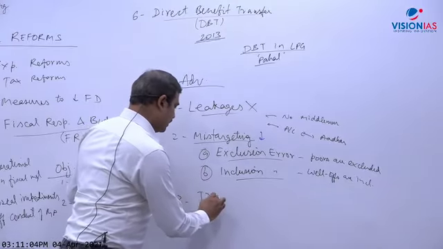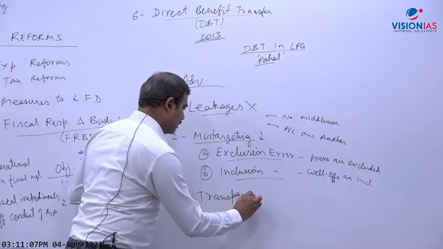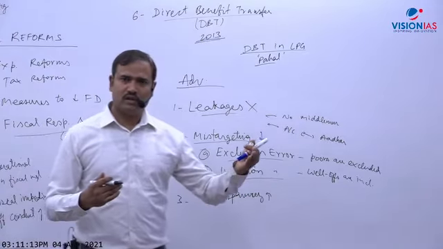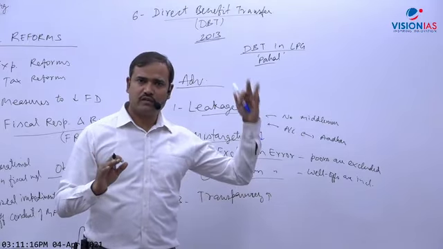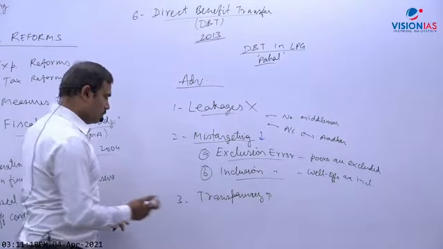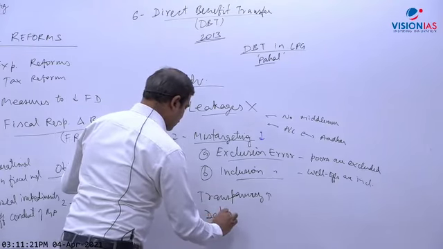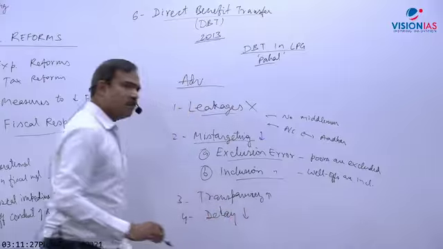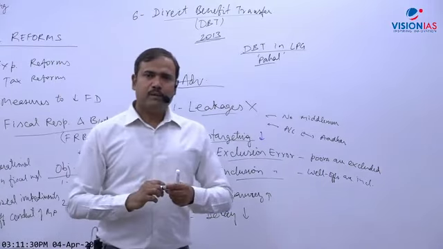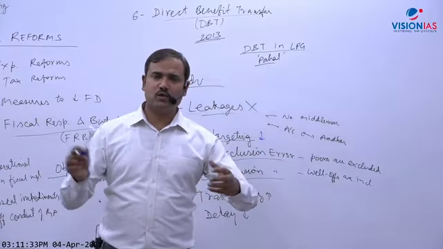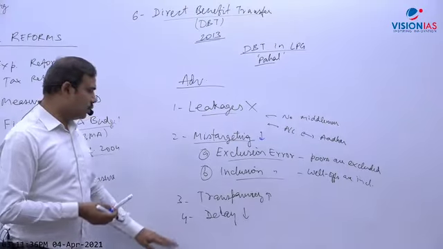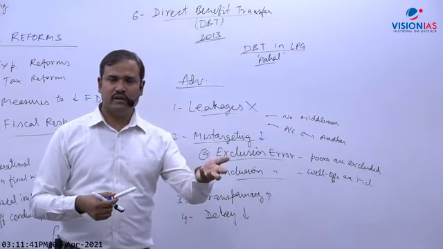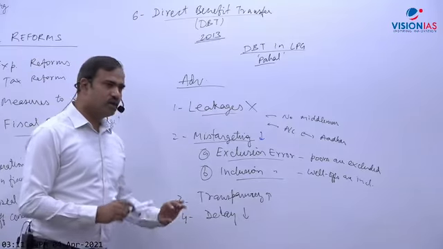Other thing, transparency. I told you already how much money was transferred in whose account on which date. Entire information will be there even after 10, 20, 50 years. Okay, so very simple. Second is delay will reduce. Actually, in case of old age pension, widow pension, people have to go to a government office to collect. So there was delay: money has not yet come, you may come next week, like this. So now money could be immediately transferred. When the government just clicks a button on the computer, money will be transferred, like through NEFT, etc. So through electronic transfer, no delay will be there.